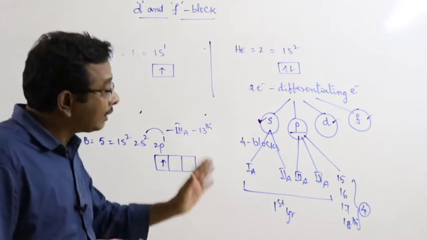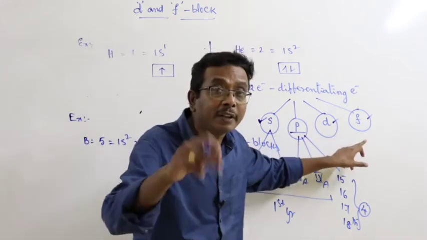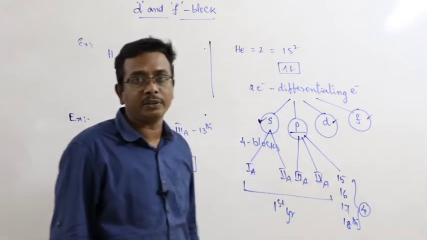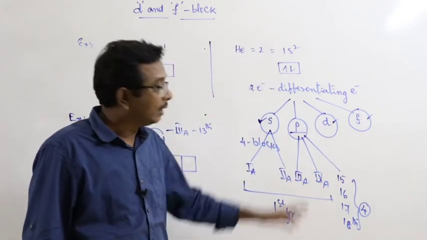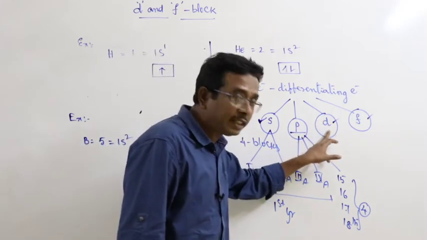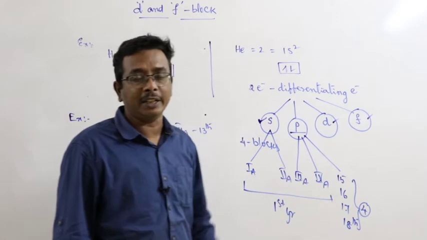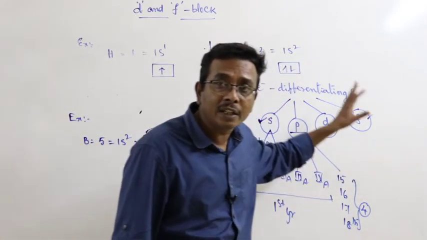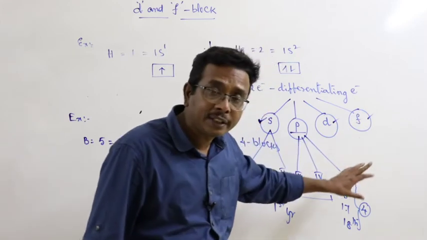Right? And the elements in which the differentiating electron goes into the f subshell are known as f block elements.